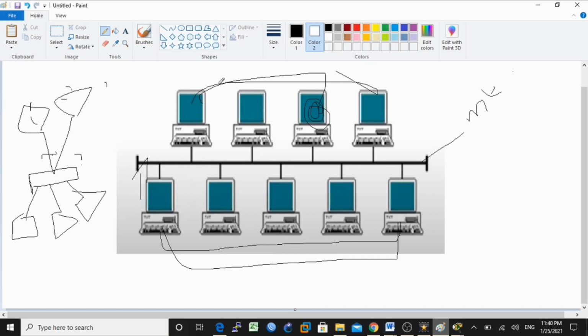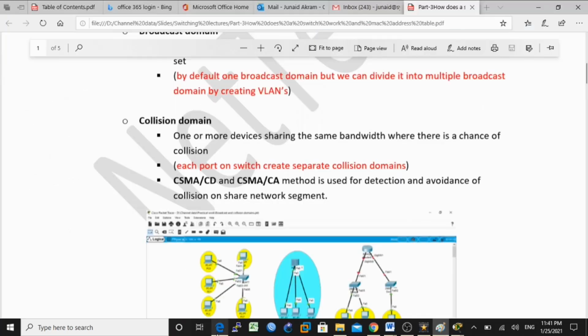When that PC finishes communication, this PC will start sending data on the medium to the destination. This is called carrier sense multiple access. These methods are used for collision detection and collision avoidance: CSMA/CD and CSMA/CA. This is a carrier transmission method used in Ethernet networks, and it helps in collision detection and avoidance.